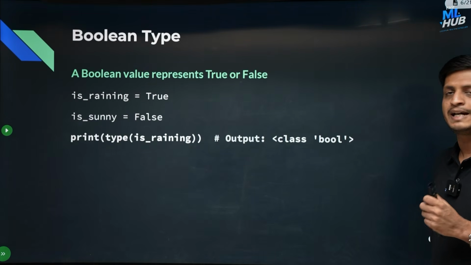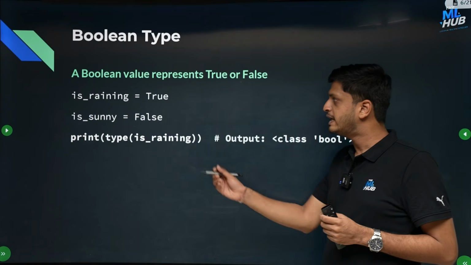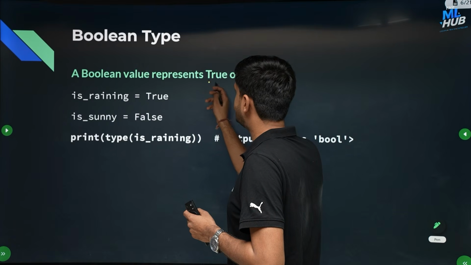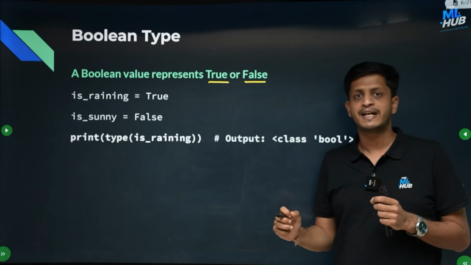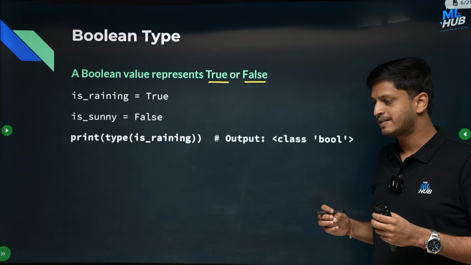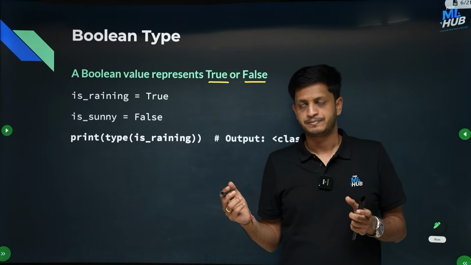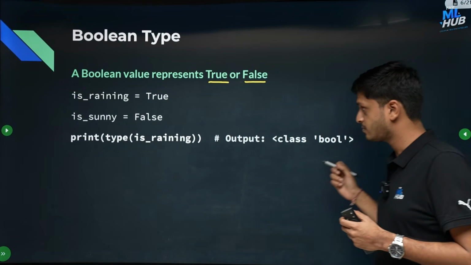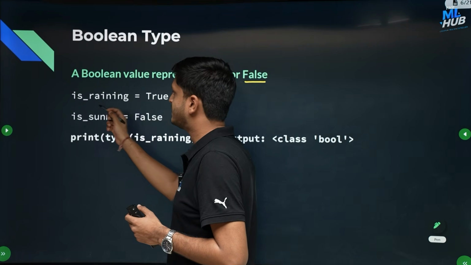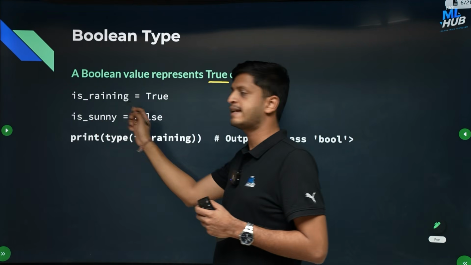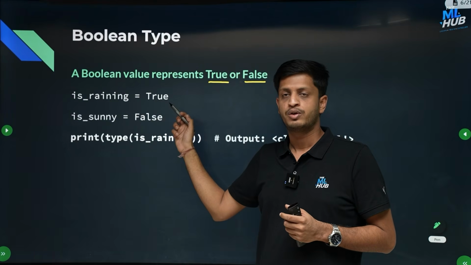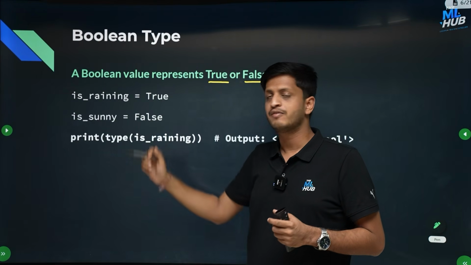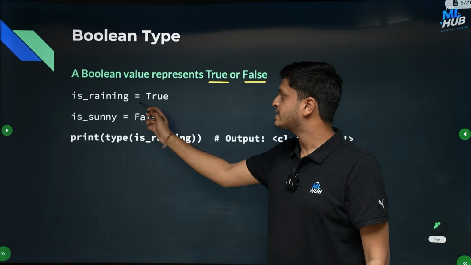Now second is Boolean type. Okay, a Boolean represents a value which is either true or false. It cannot take any other value. Okay, so it's binary, like it will be either 0 or 1. So you can directly write it like this. You have defined a variable called is_raining. Then is_raining is a variable and it is containing the value true. By default, is_raining will be a Boolean type variable and it is containing the value true.